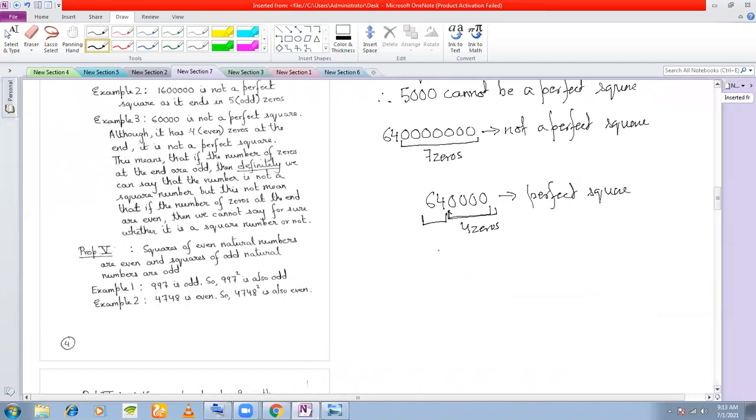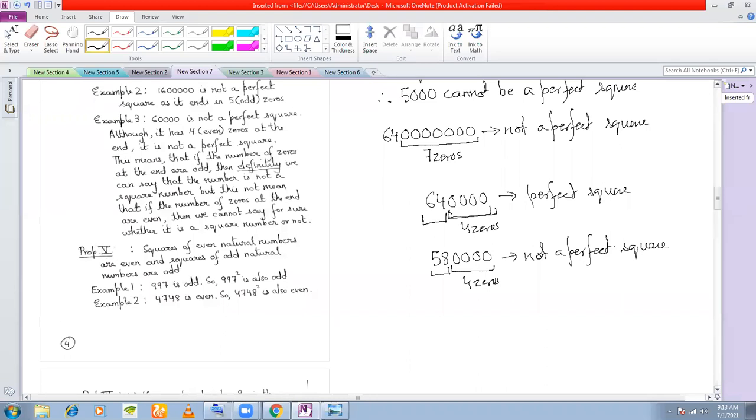Also, suppose you have 58 followed by 4 zeros. Again, you have an even number of zeros, right? But this is not a perfect square because 58 is not a perfect square. Understood? So we can find the answer by checking the remaining digits. Okay, sir.